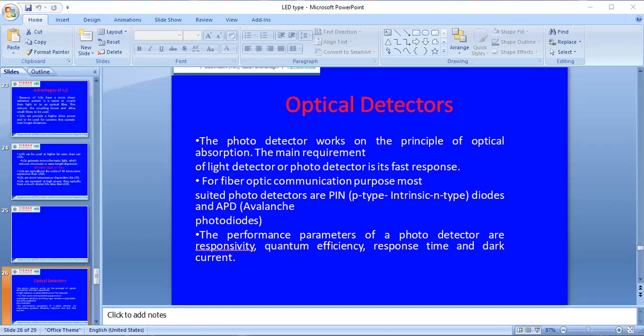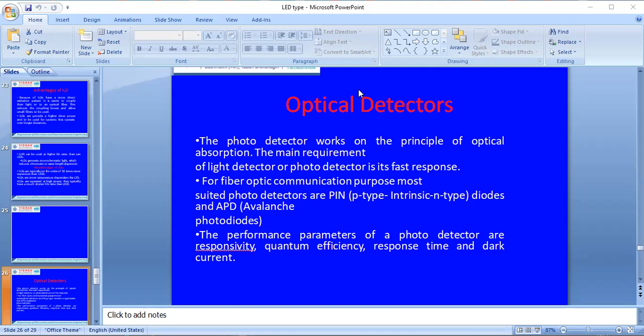Carefully compare each and every point for the edge emitting LED, surface emitting LED, and injection laser diode. Then we will go to the optical detectors.